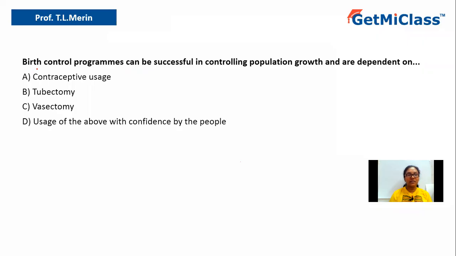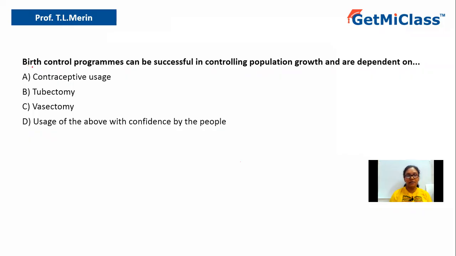Today we are going to solve this question which says: birth control programs can be successful in controlling population growth and are dependent on option A contraceptive usage, option B tubectomy, option C vasectomy, option D usage of the above with confidence by people. Now let us understand this.